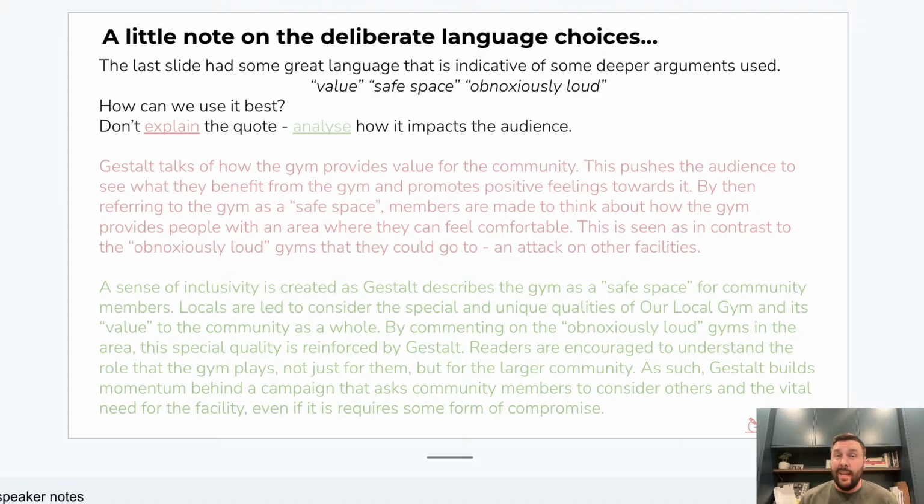Now, that's not terrible, right? It's not great, but it's not terrible. It pushes the audience to see what they benefit from the gym. That is an analysis of argument and language. That is good. That's okay. Promotes positive feelings. All right. I like the language use there of promotes. Okay, positive feelings, I reckon we can be a little bit more specific.